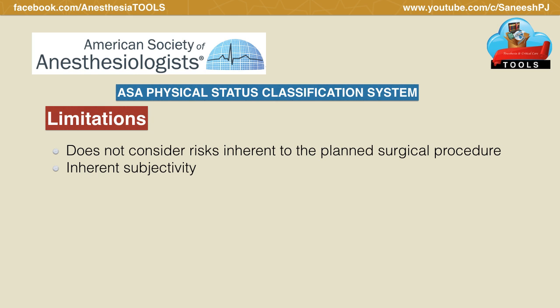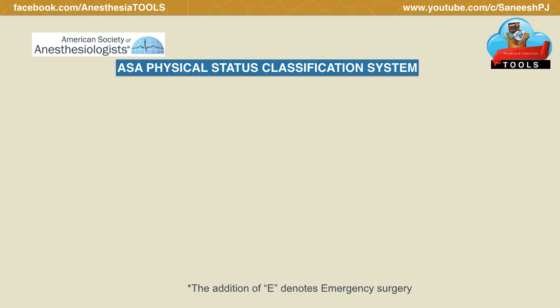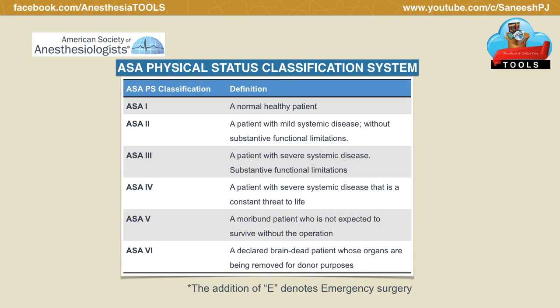It's all about finding the reasons why you are placing the patient into such and such category. So this is one tool we use to communicate between colleagues regarding the preoperative status of the patient. So this is an overview of the ASA physical status classification.